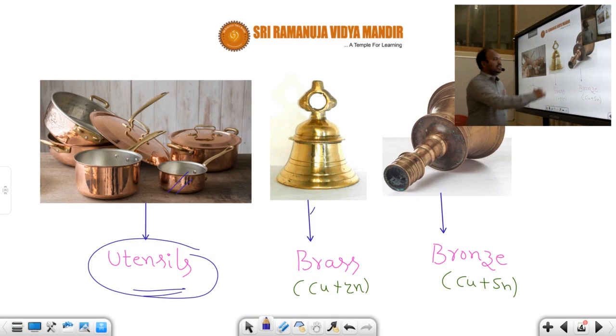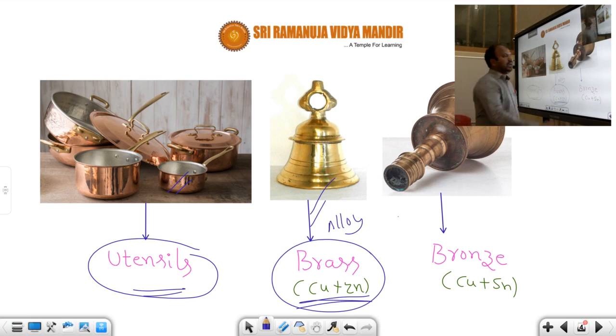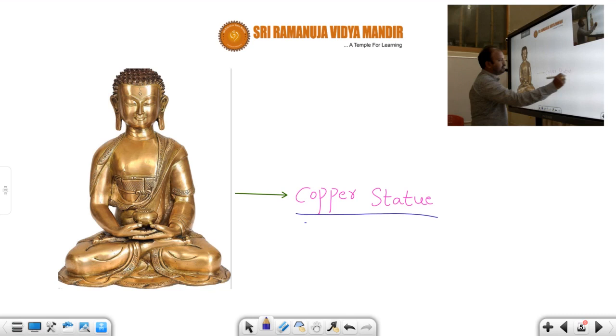It is the combination of copper and zinc. And what is this? It is also a bell, but this is a bronze bell, which is made up of an alloy. What is it? Copper and tin. And the statues are made up of copper. These are the multiple uses of copper.